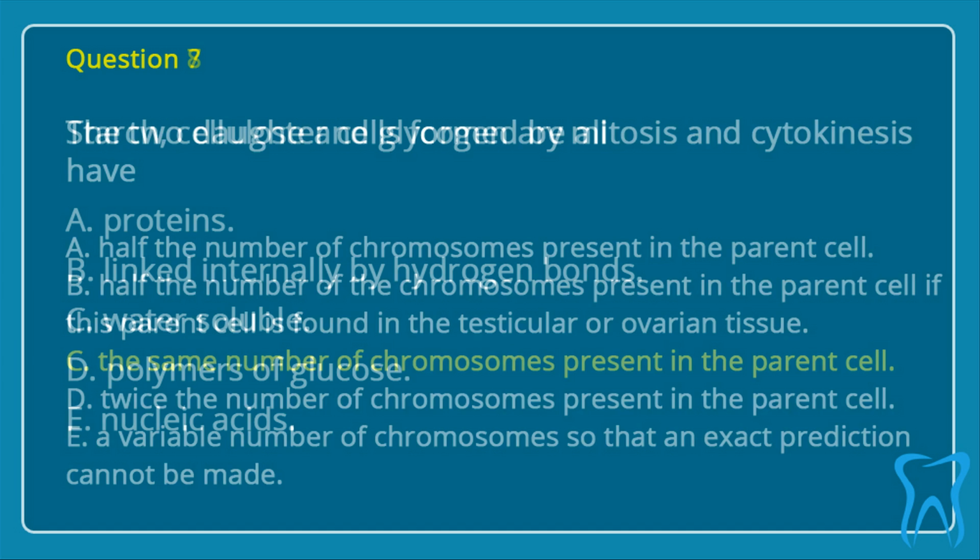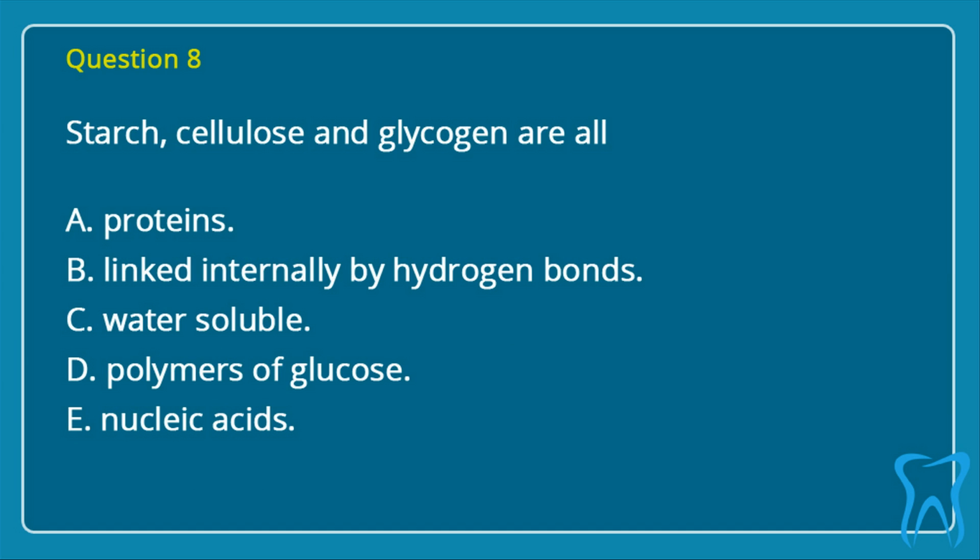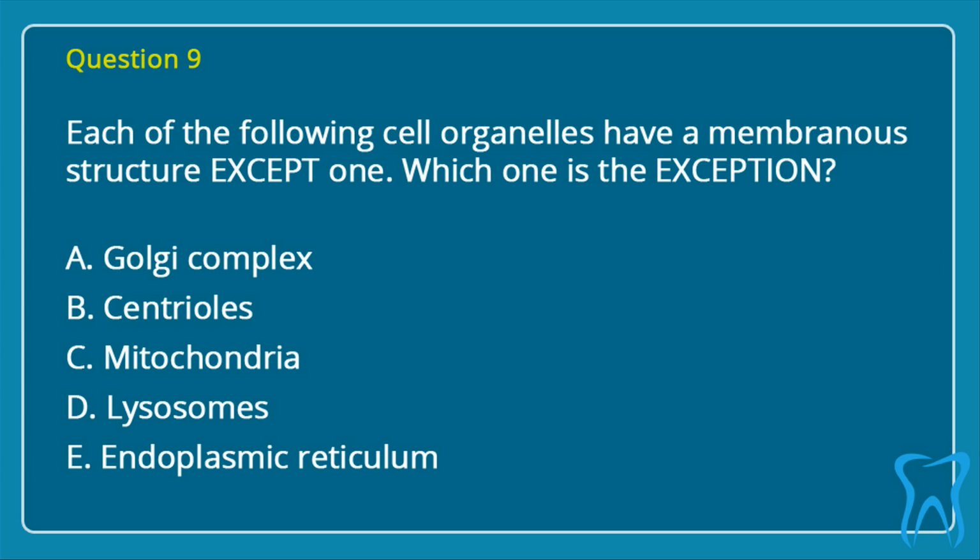Question 8. Starch, cellulose and glycogen are all: A. Proteins, B. Linked internally by hydrogen bonds, C. Water-soluble, D. Polymers of glucose, E. Nucleic acids. Correct answer is D. Polymers of glucose.